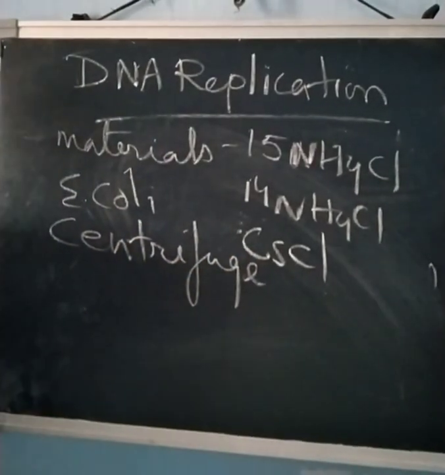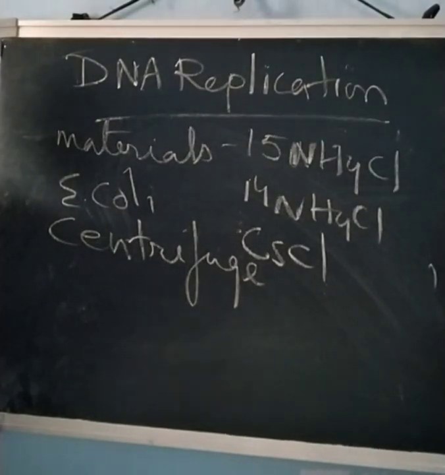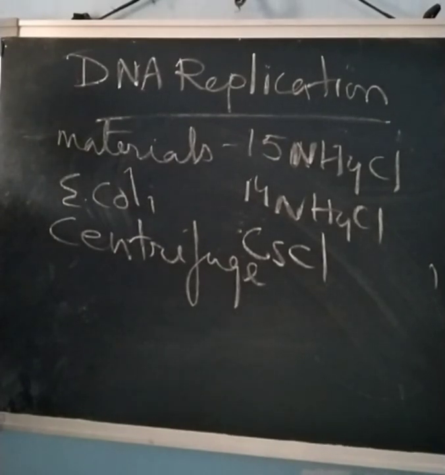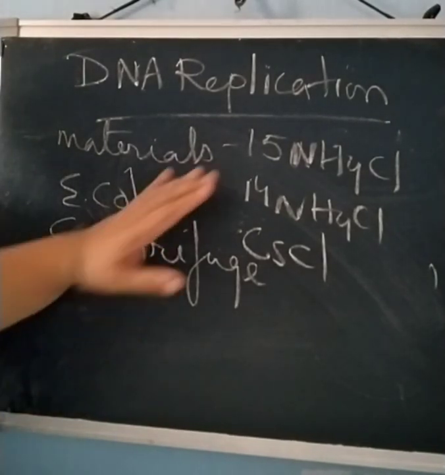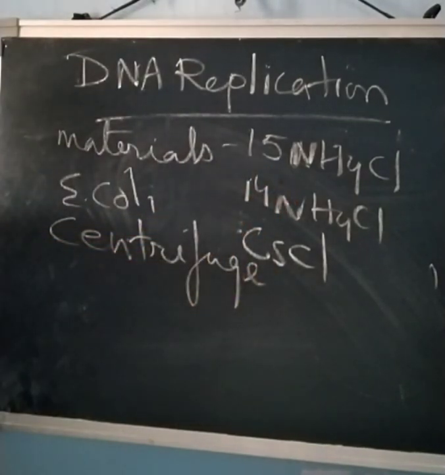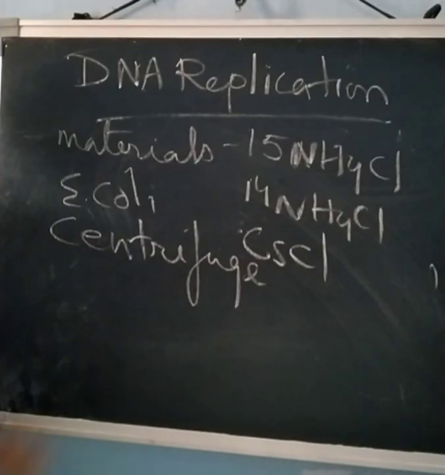So these materials were taken by Franklin Stahl and Matthew Meselson. They grew many generations of E. coli in a medium containing 15NH4Cl. So 15NH4Cl is used first, and then after 20 minutes they shifted to 14NH4Cl.